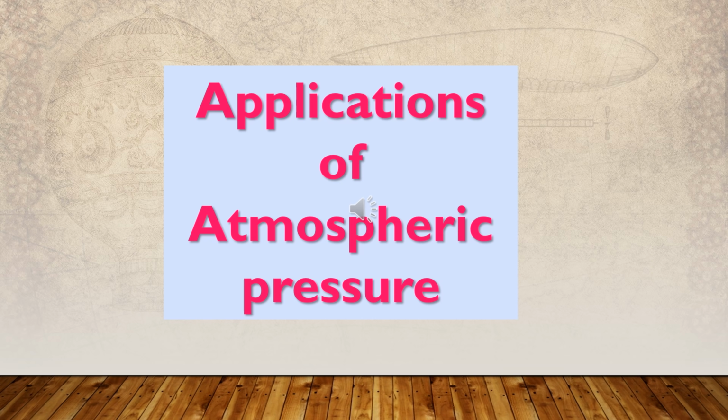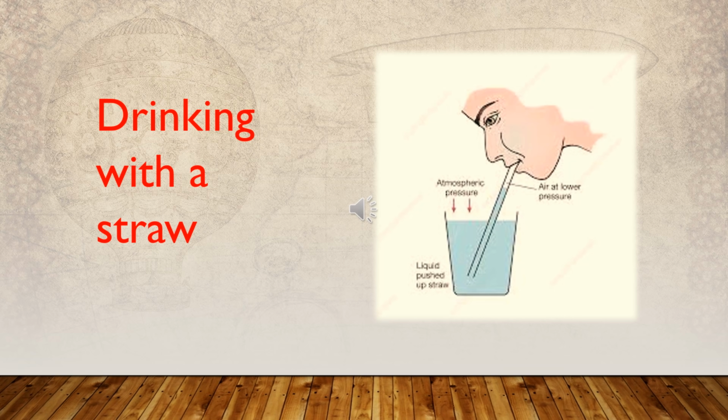As with the applications of pressure due to solids and liquids, atmospheric pressure is used to ease our day-to-day activities. When we drink using a straw, we suck the air inside the straw, expanding our lungs, and that air enters the mouth, reducing the pressure inside the straw.